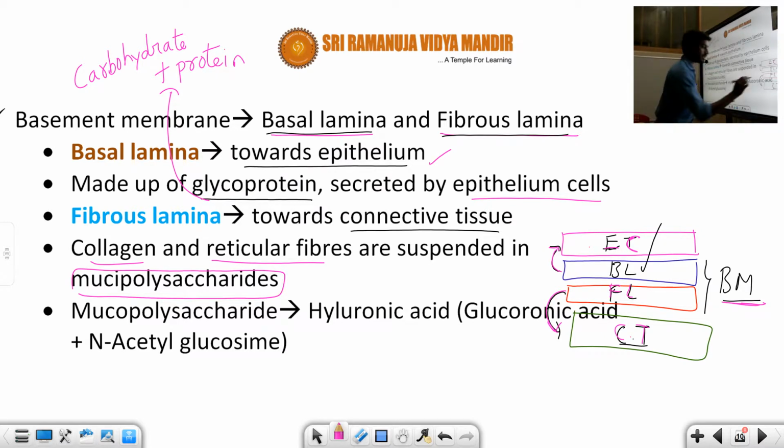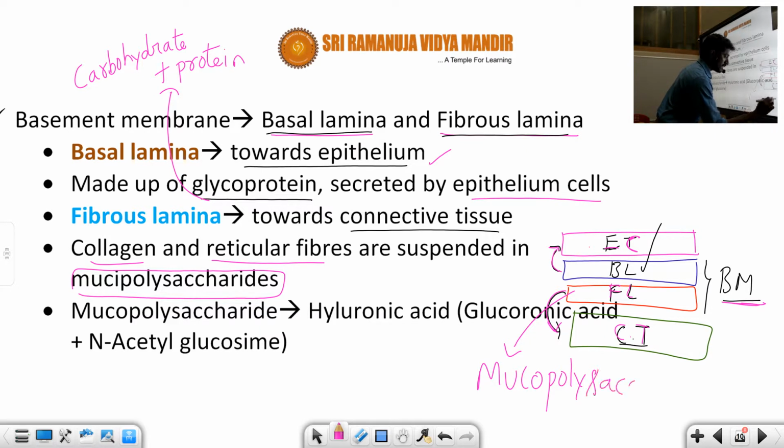So here there are mucopolysaccharides. The detailed information on mucopolysaccharides we are going to learn in the biomolecules lesson, not now.